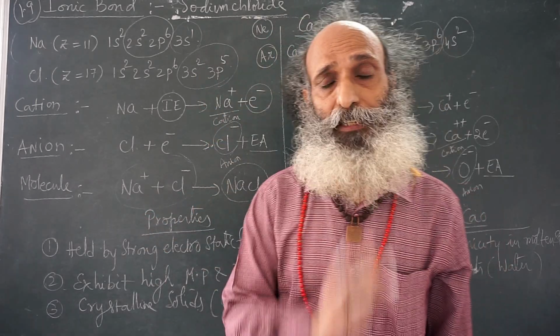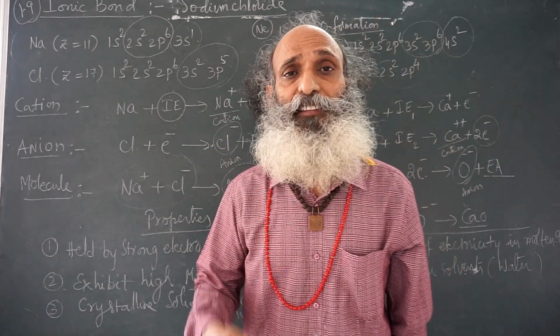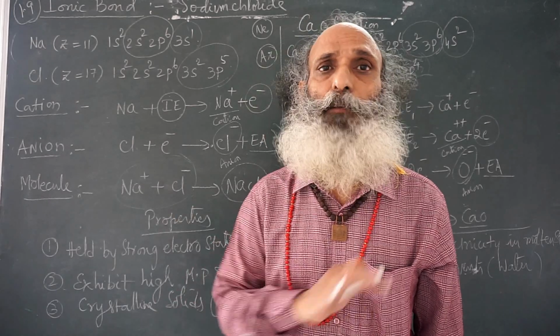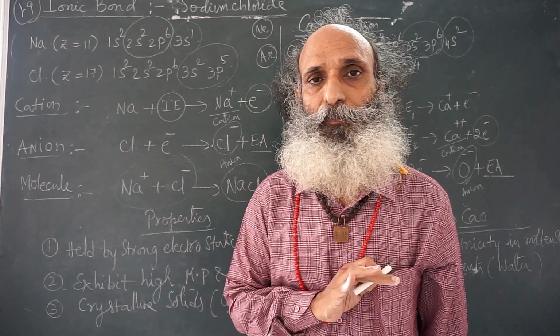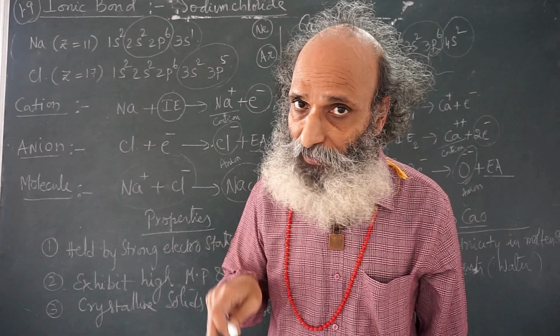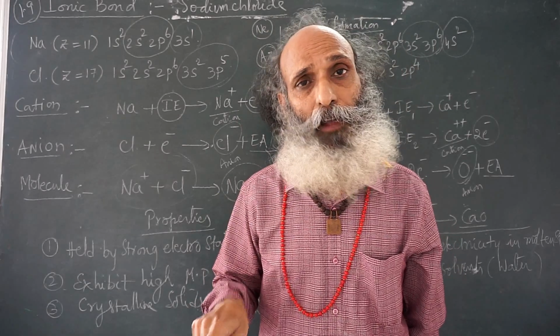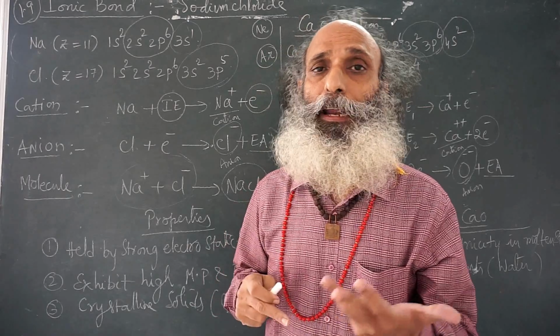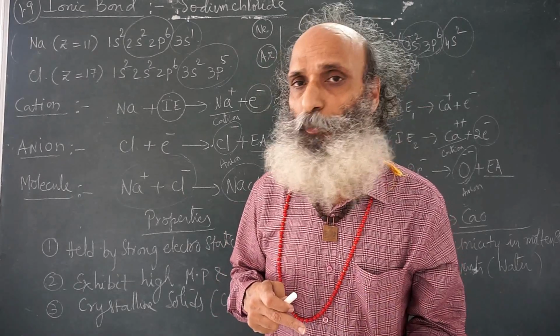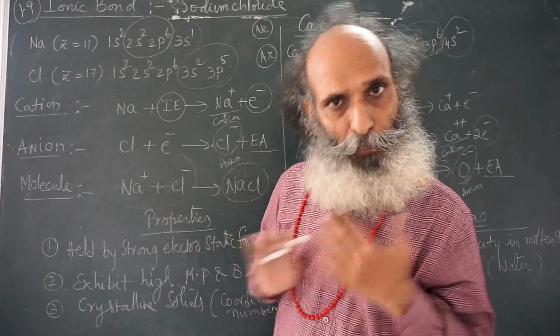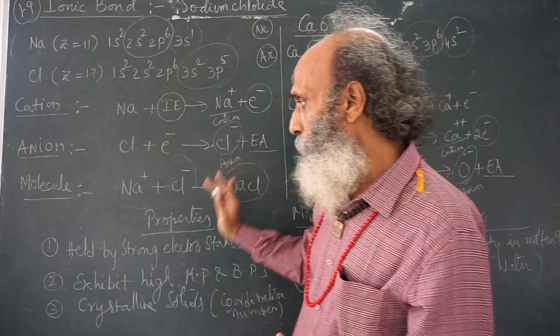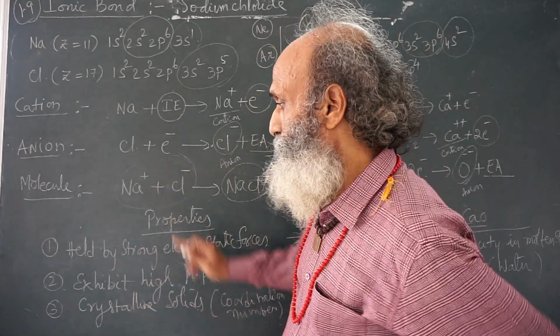What is an ionic substance? A substance in which ionic bond is present is an ionic substance. Sodium chloride, what is the bond present? Ionic bond. Calcium oxide, what is the bond present? Ionic bond. So, sodium chloride, calcium oxide, cesium chloride, etc. are ionic substances. Let us look at the properties of these ionic substances.